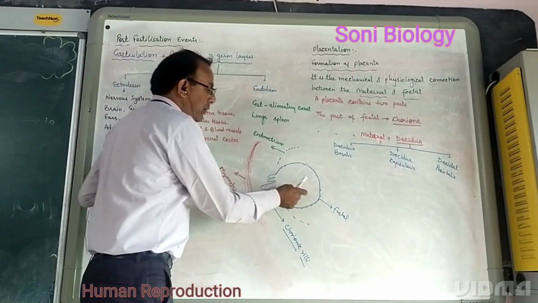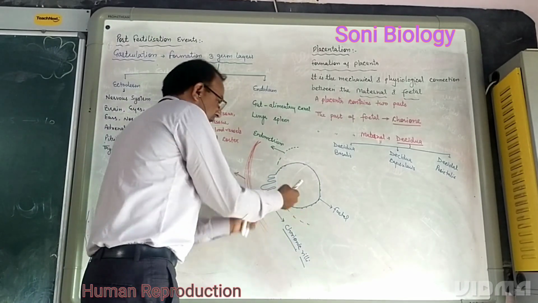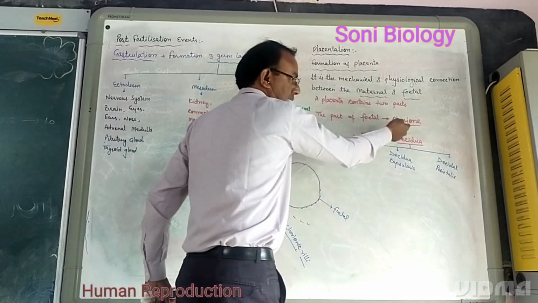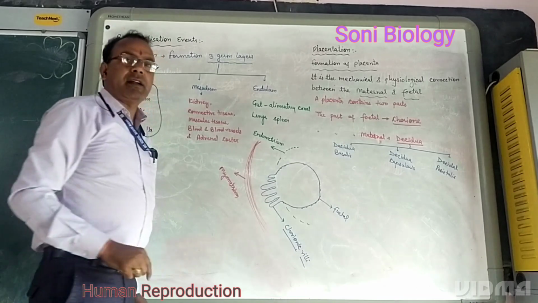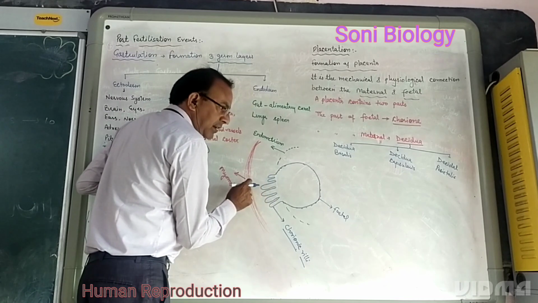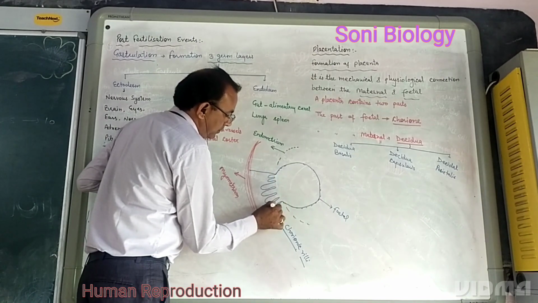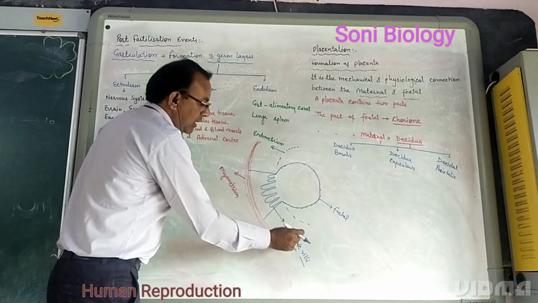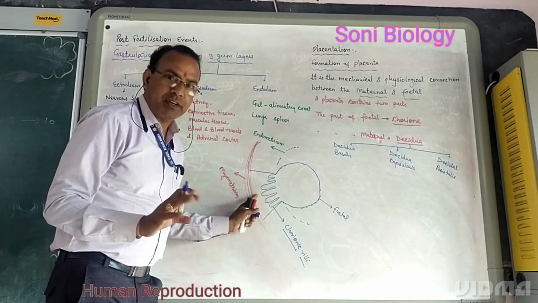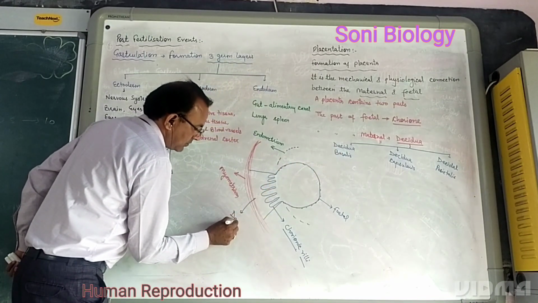How do these three parts of decidua consist? First, the zone of the fetus which is attached to the mother. This part is the maternal placenta, and this is the chorionic villi. Chorionic villi is the part of the fetal chorion, and this is the part of the maternal placenta. The zone connected to the chorion, through the chorionic villi, is attached with the endometrium, the inner wall of the uterus. This zone is called decidua basalis.